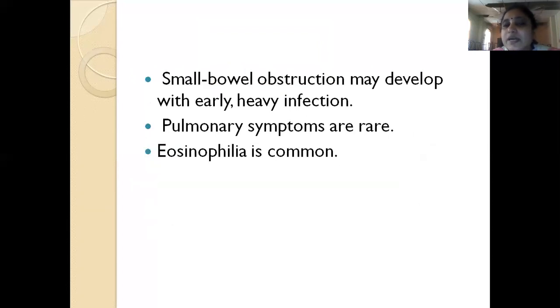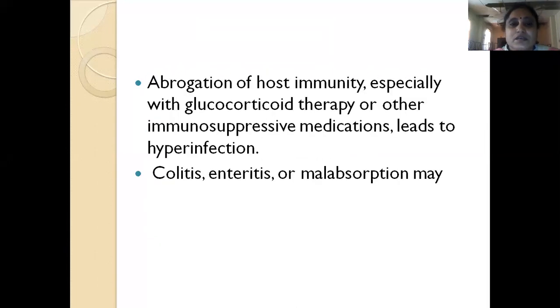Small bowel obstruction may develop with heavy infection. Pulmonary symptoms are very rare, unlike those seen with hookworm infection. Eosinophilia is also common in these infections. With abrogation of host immunity, especially with glucocorticoid therapy or other immunosuppressive medication, this will lead to hyperinfection with Strongyloides stercoralis. In these patients, there may be colitis, enterocolitis, enteritis, or malabsorption.